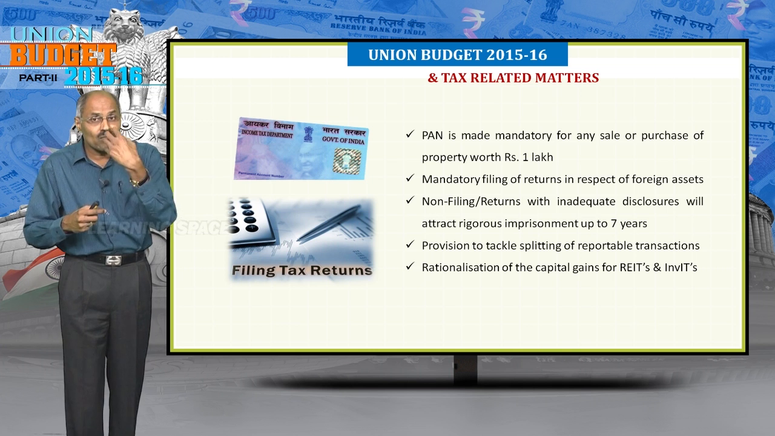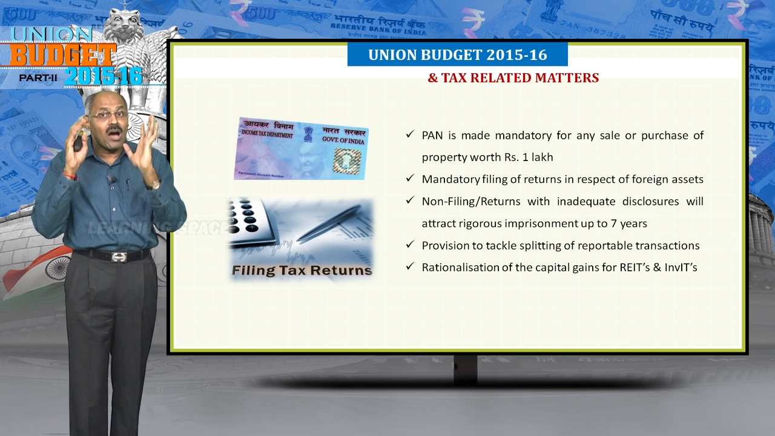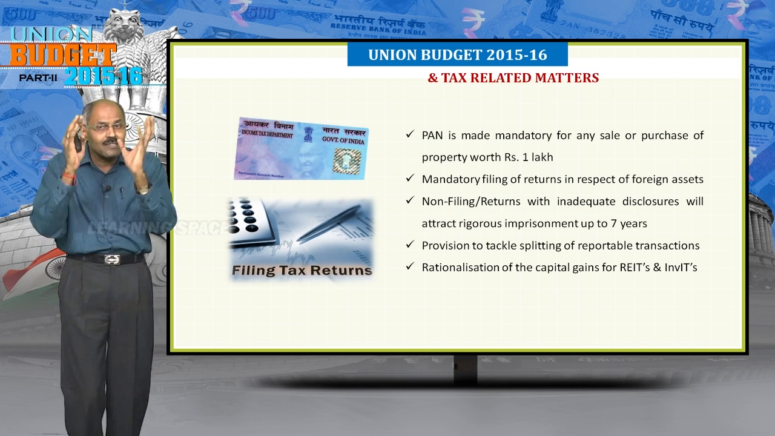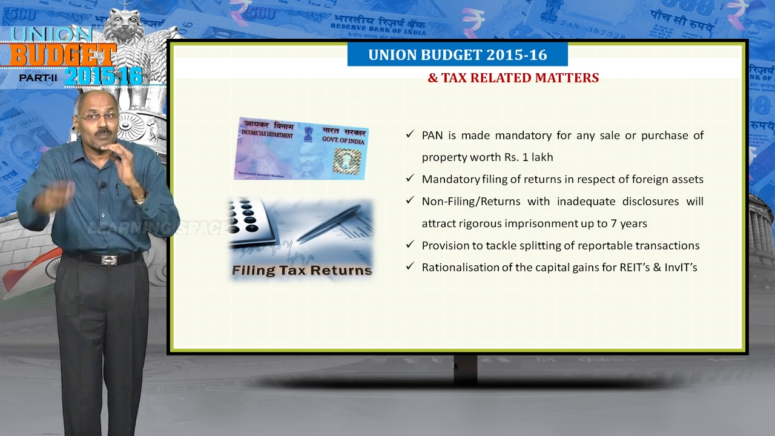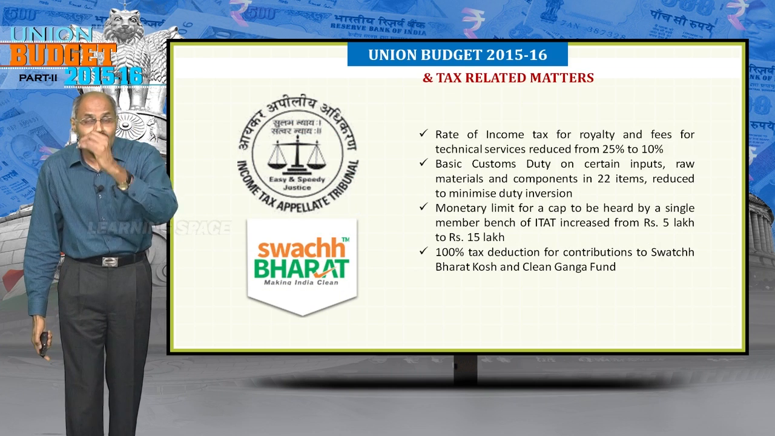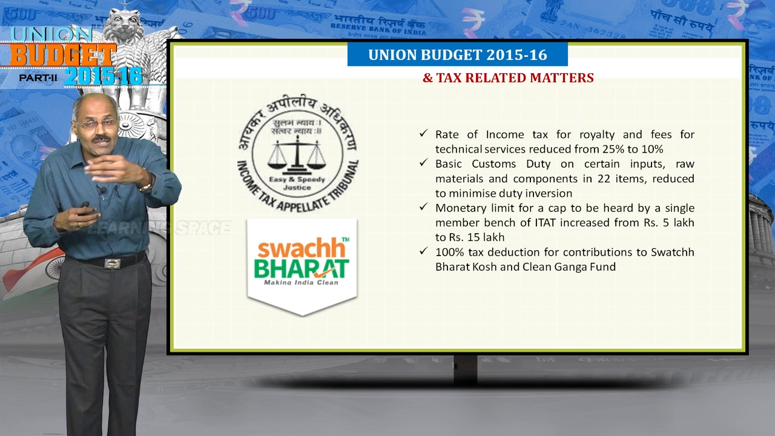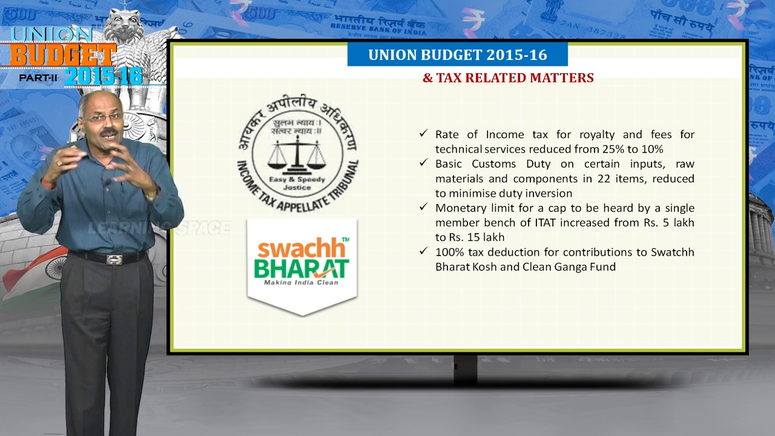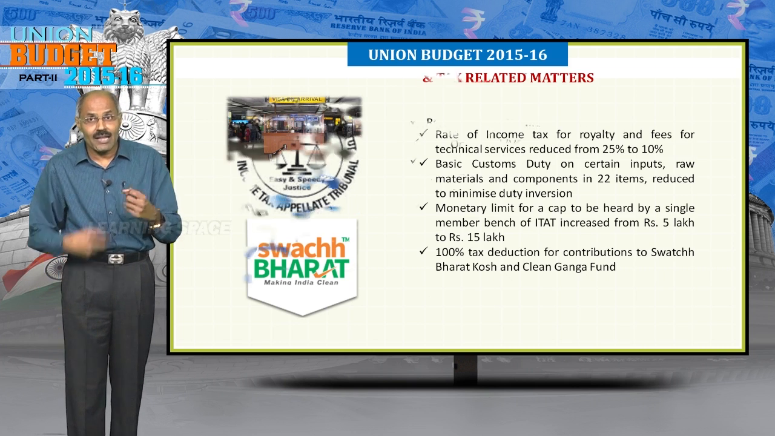One more thing, if you are purchasing some asset of value more than rupees 1 lakh, PAN is mandatory. Permanent account number issued by income tax authorities is mandatory if you are purchasing property or selling property worth more than rupees 1 lakh. Look into the next one. Tax related matters will be dealt with sternly, and basic customs duties reduced on certain items. On 22 items, customs duty was reduced basically to give impetus for the domestic manufacturing sector. Right? Look into the next one.